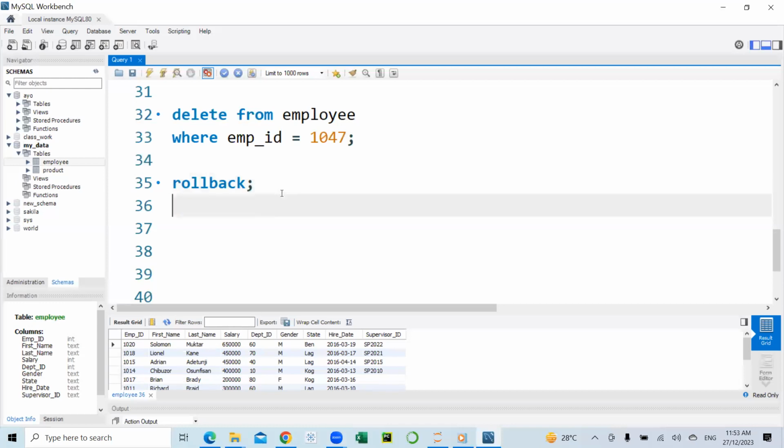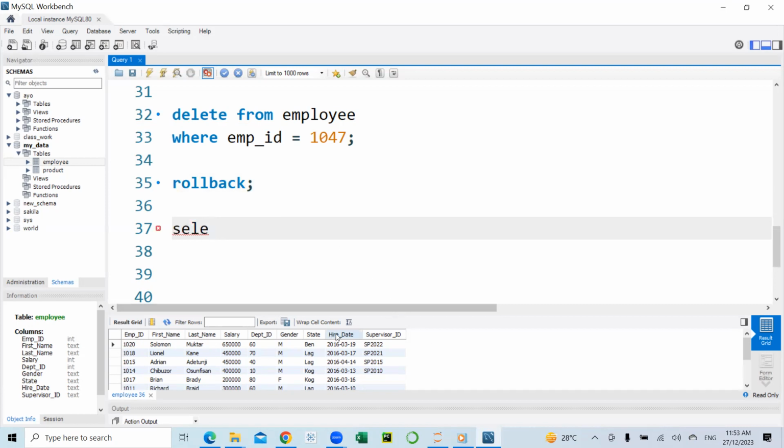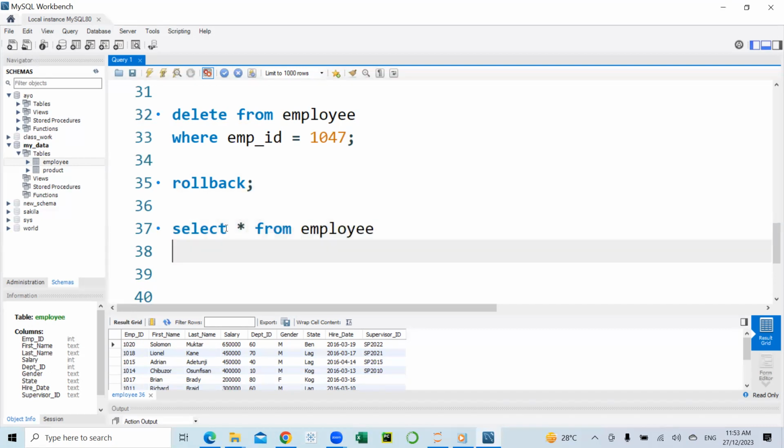So in this case, let's assume we want to select employees whose hire date is between the 1st of January 2016 and, let's say, 1st of January 2018. So I'm going to use my select statement, asterisk from employee, where hire date